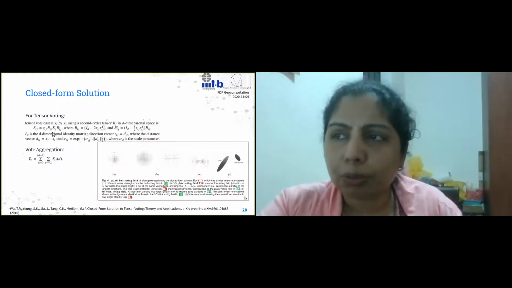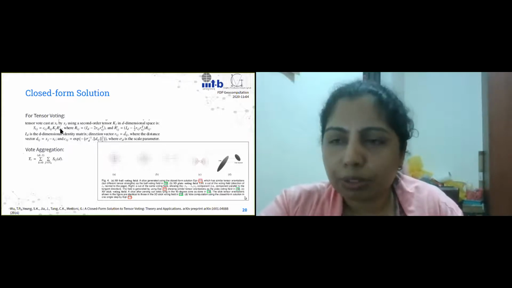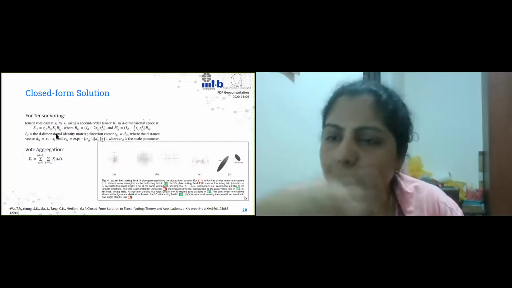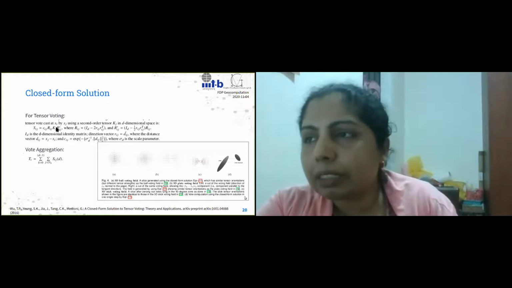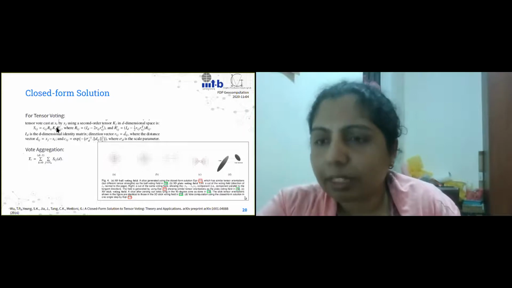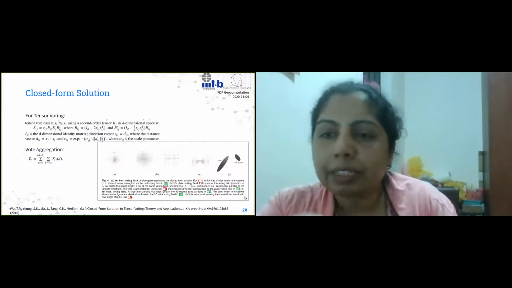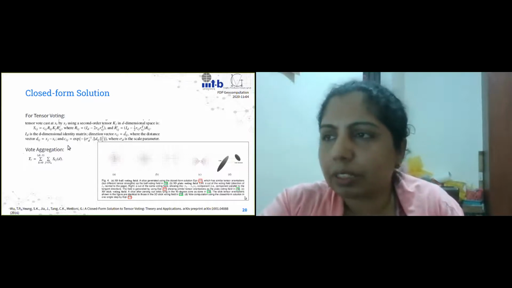Now, this is a closed form solution, which is actually pretty neat. So this says that you can use the normal vectors, normal tensors, compute them, and use them here. But you can also seed your tensor voting with a second order tensor that you have already computed for that point. So what that means is you can actually put in the covariance tensor here. That will work. So you can use a covariance tensor and also find the information of the neighbors if you were to incorporate tensor voting. So this is essentially how that works.